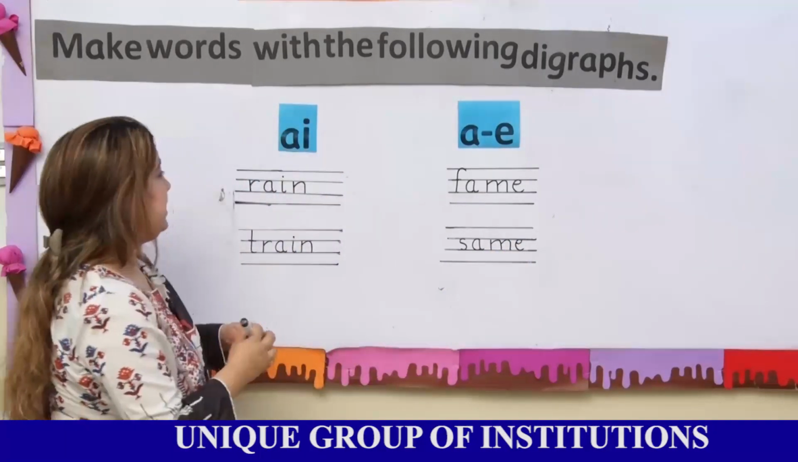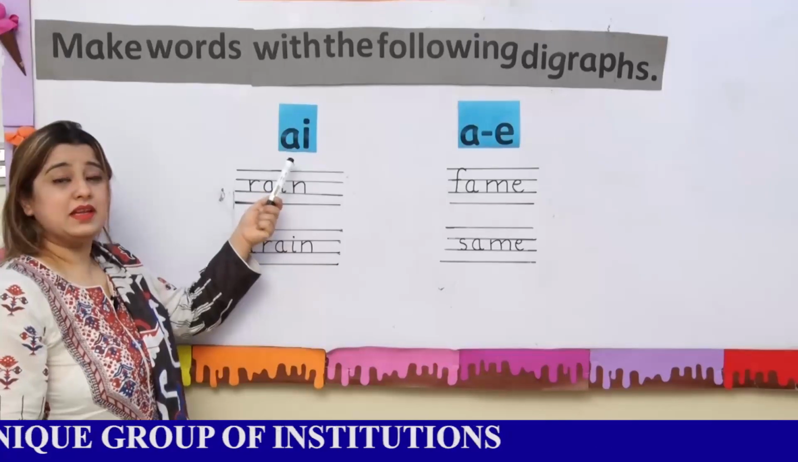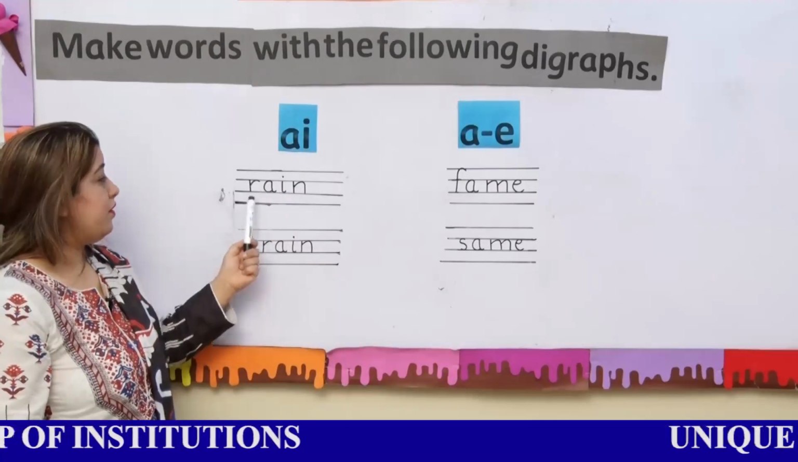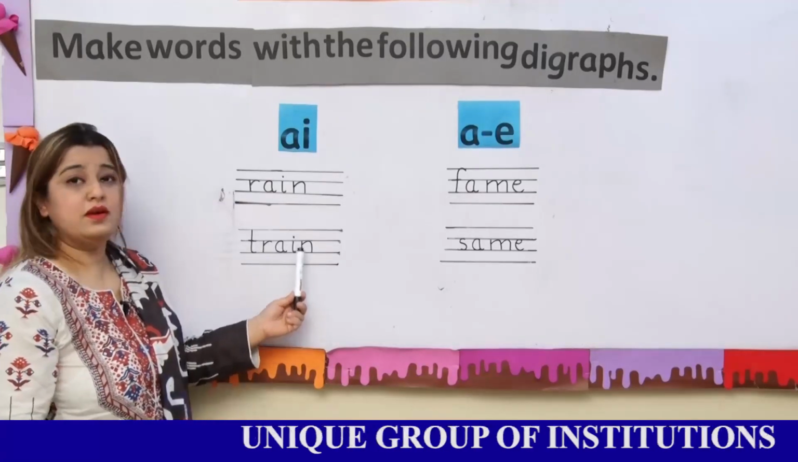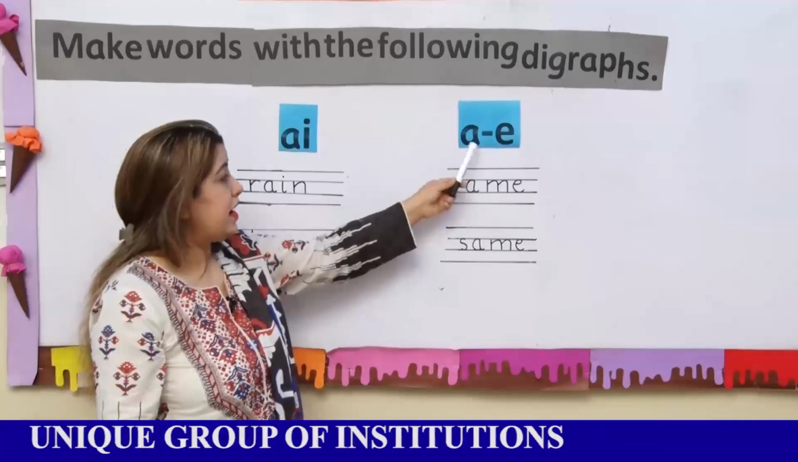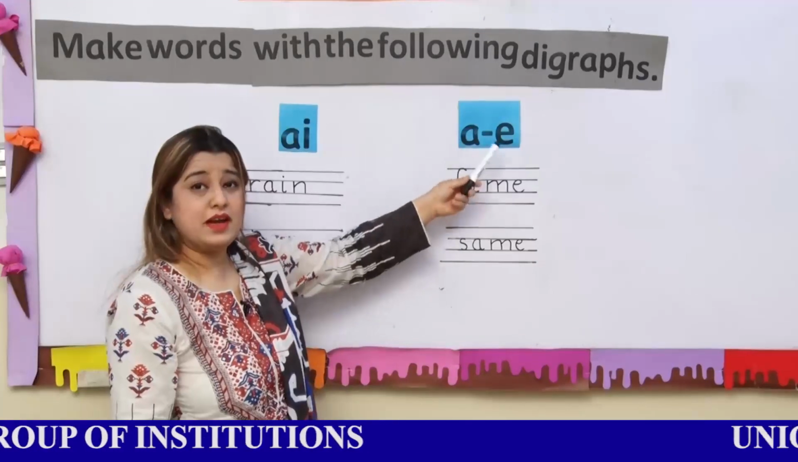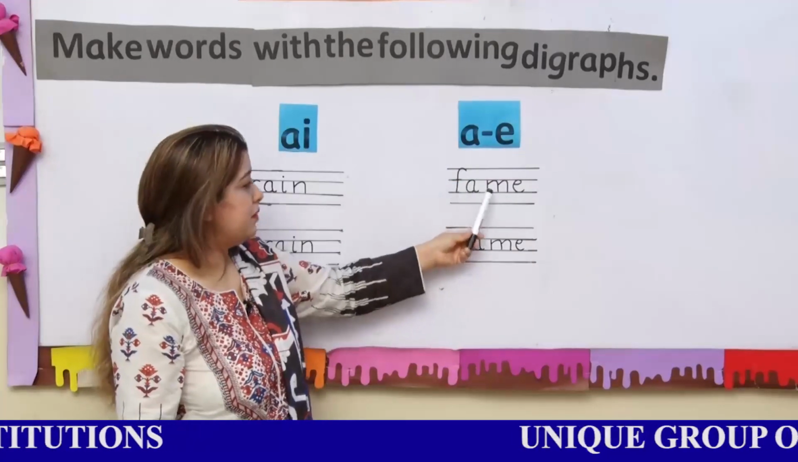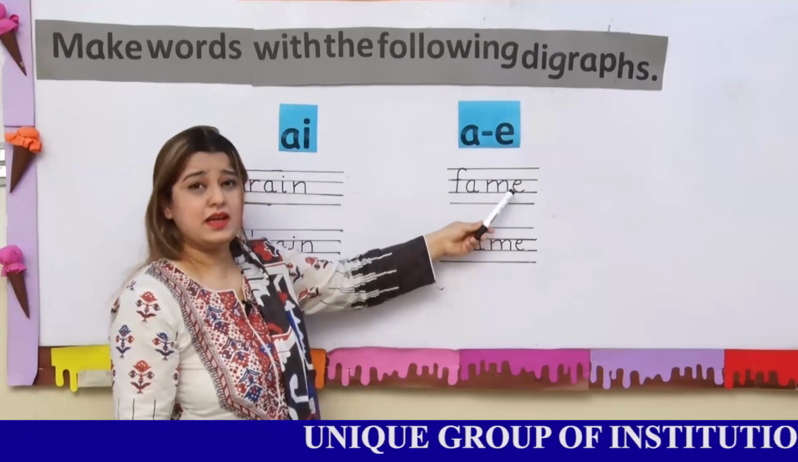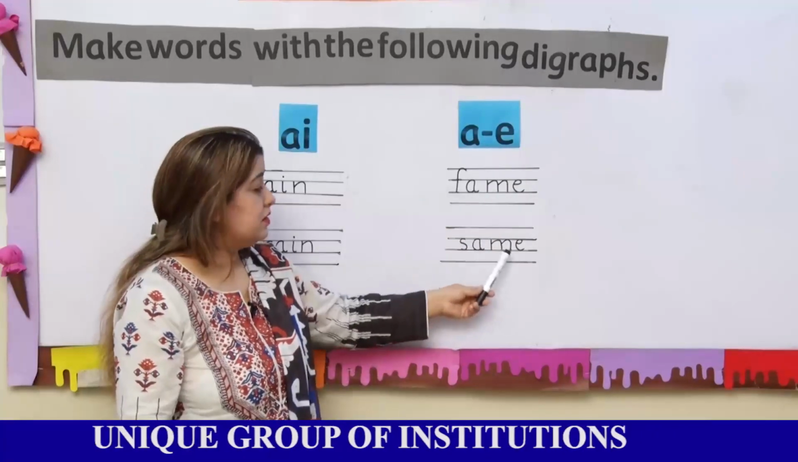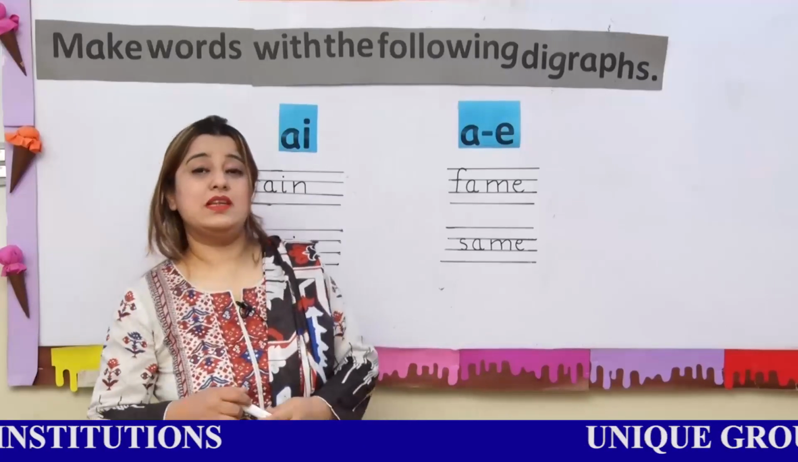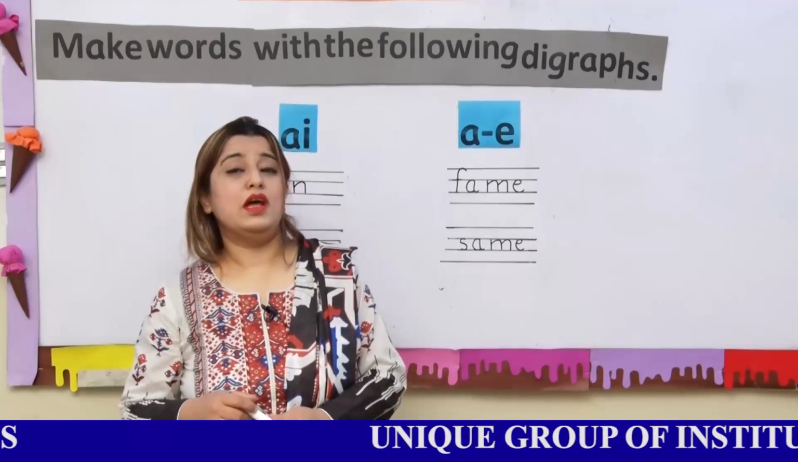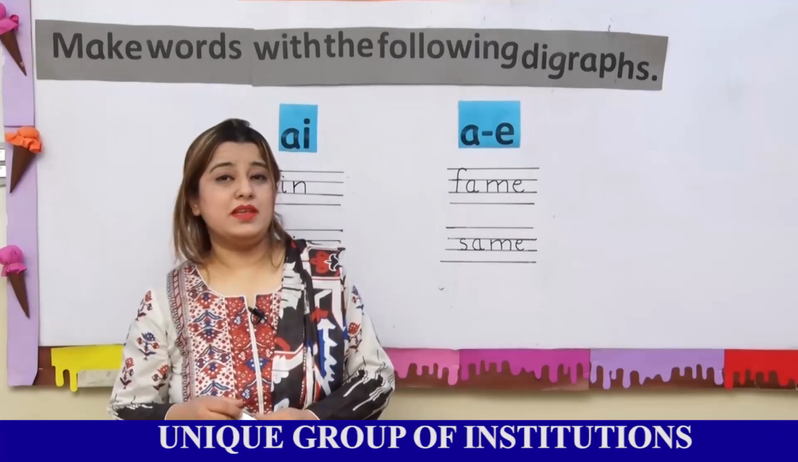I am going to repeat these digraphs. A, I combines, it gives the sound of A. R, A, N, rain. T, R, A, N, train. Again, A dash E means A in the center and E at the last. F, A, M, fame. E at the end, E has no sound. Same, same. E at the end, E has no sound. I hope that this diagram has been clear to you. Now we are moving towards workbook page number 27.